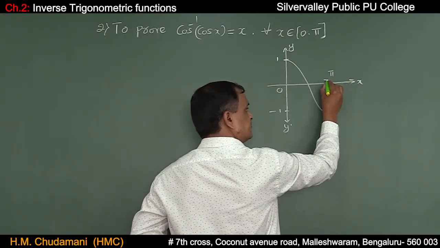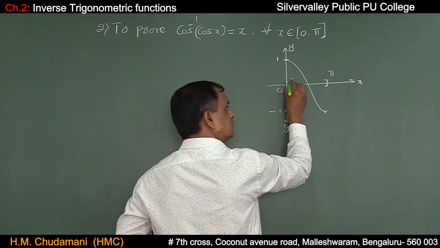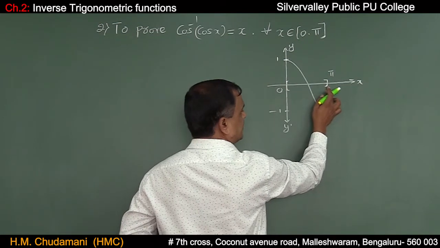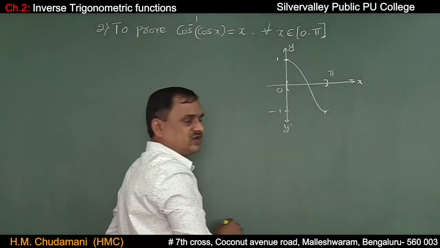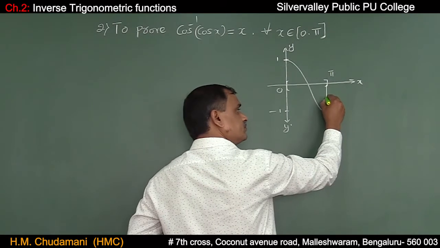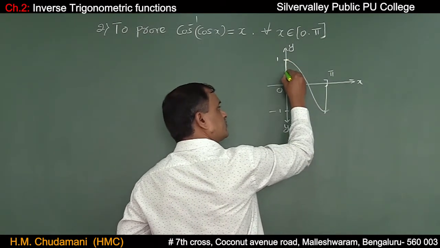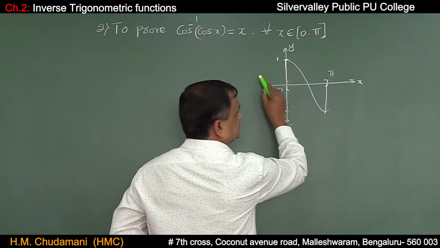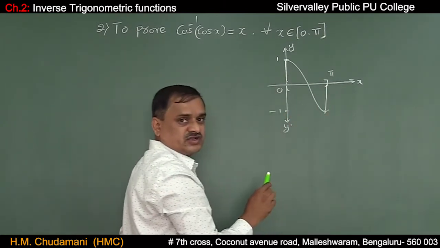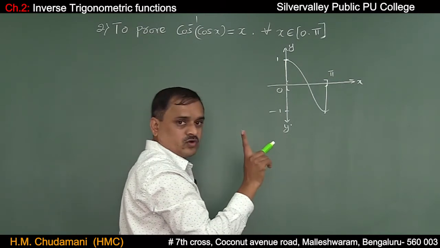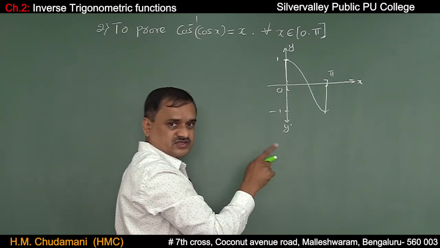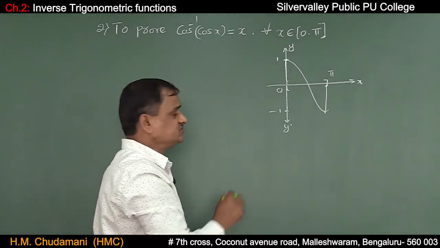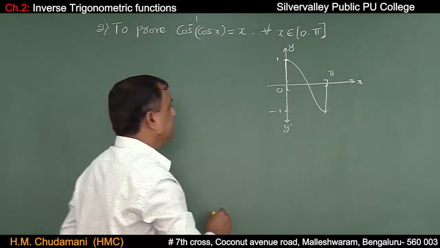In this interval, see the curve between 0 to pi, it is both one-one and onto. If you cut the graph horizontally, it meets the curve only at one point. That's why inverse of cos exists between 0 and pi.